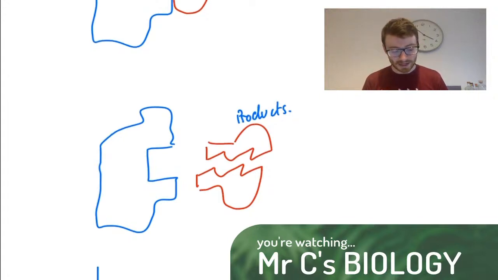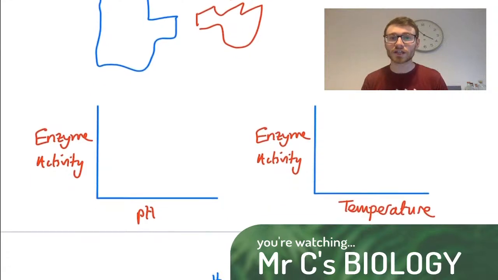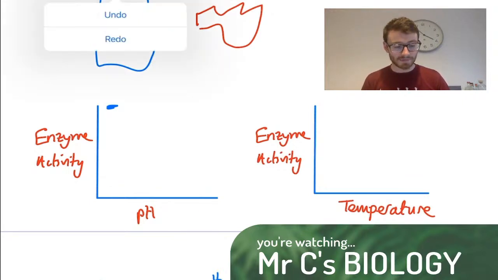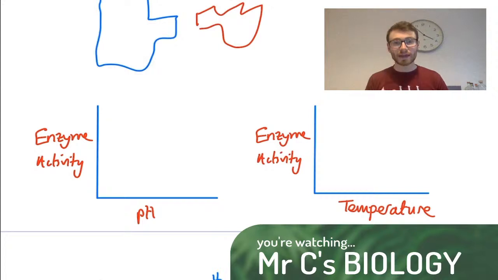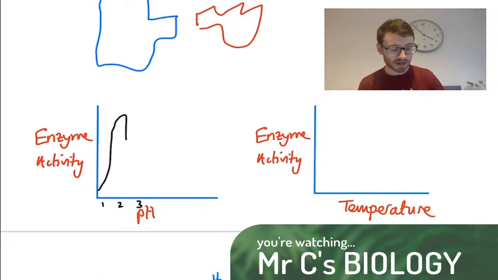Now, if we look at what might change the enzyme activity, here we've got a graph of enzyme activity. If something is really high on our graph, that means lots of enzyme activity is happening, really quickly. If it's low, it means it's working really slowly. So enzymes work in different pHs. For example, if I have an enzyme that's designed to work in the stomach, then when we have a pH of maybe 1 or 2 or 3, it's going to find itself working really well.